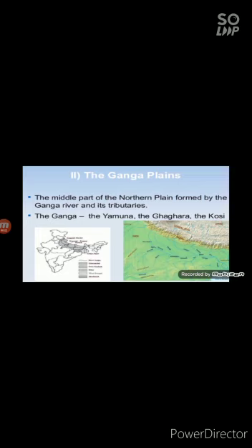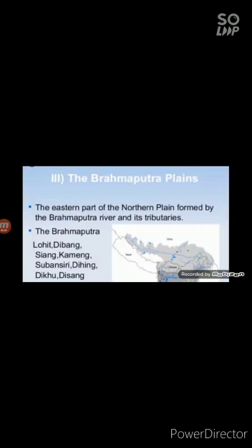The middle part of northern plains formed by Ganga and its tributary, we call it as a Ganga Plains. And the third one is the Brahmaputra Plains. The eastern part of northern plains formed by Brahmaputra and its tributaries, we call it as a Brahmaputra Plains.